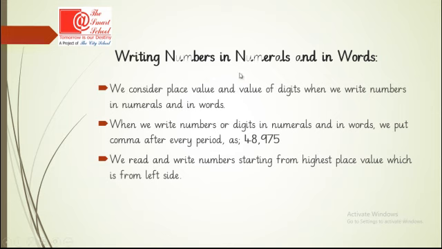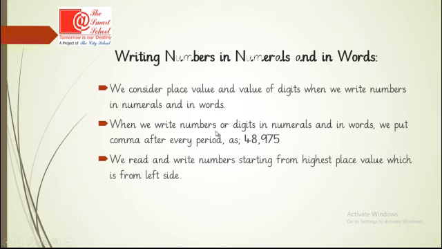Now, first of all, writing numbers in numerals and in words. We consider place value and value of digits when we write numbers in numerals and in words. It means that your knowledge about place value and value will be very helpful in writing numbers in numerals and in words.